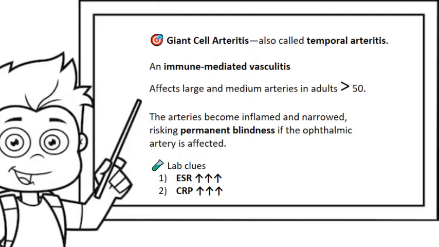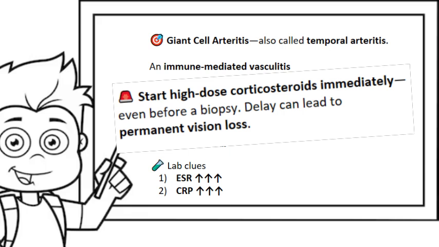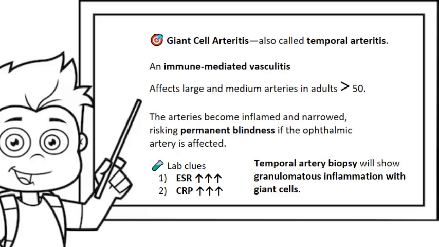But when there are visual symptoms, do not wait for results. It's important for you to note, if you suspect giant cell arteritis, start high dose corticosteroids immediately, even before a biopsy. Why? Because delay can lead to permanent vision loss. A temporal artery biopsy is done later to confirm the diagnosis. And what will you see? Basically, you see what is called a granulomatous inflammation with giant cells.